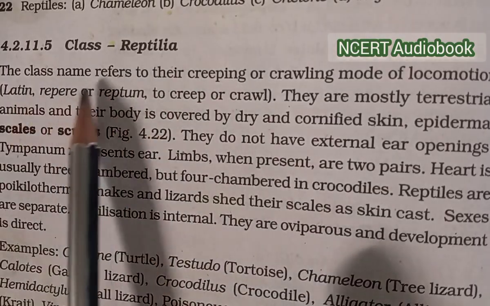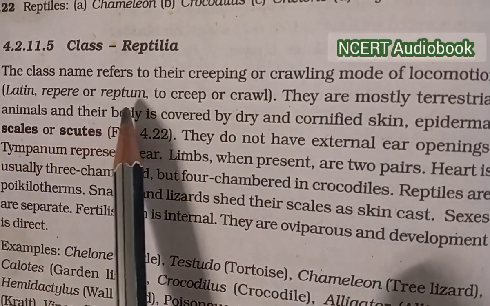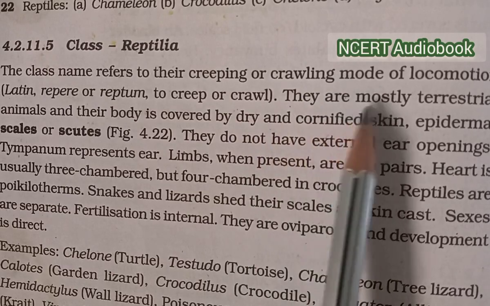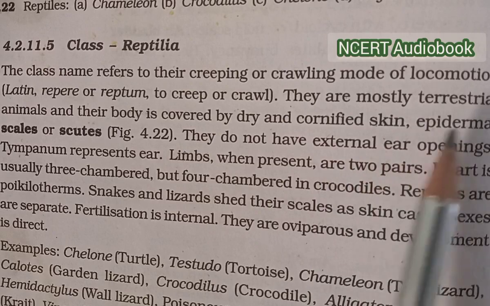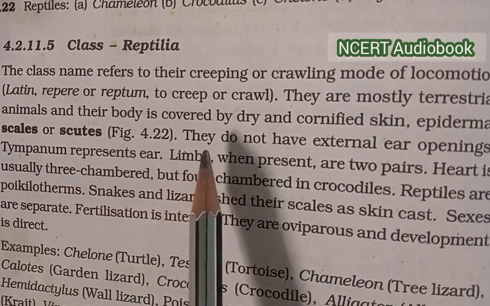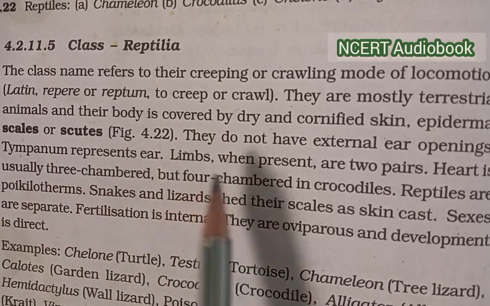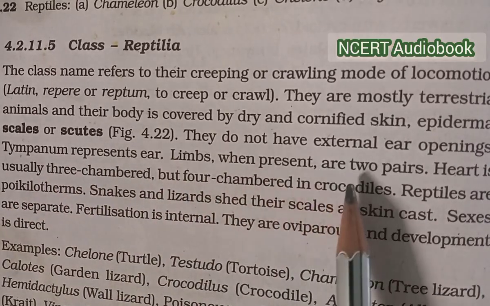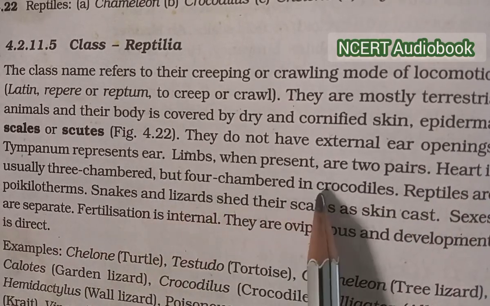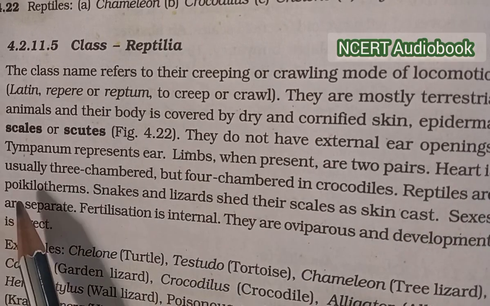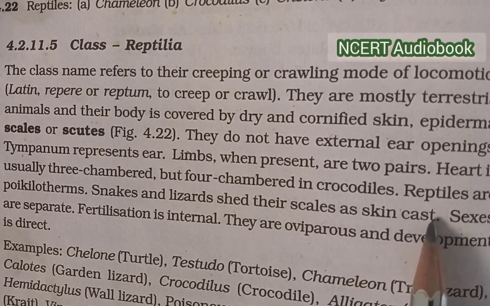Class Reptilia. The class name refers to their creeping and crawling mode of locomotion. Latin repere or reptum, to creep or crawl. They are mostly terrestrial animals and their body is covered by dry and cornified skin, epidermal scales and scutes. They do not have external ear opening. Tympanum represents ear. Limbs, when present, are 2 pairs. Heart is usually 3-chambered but 4-chambered in crocodile. Reptiles are poikilothermous.